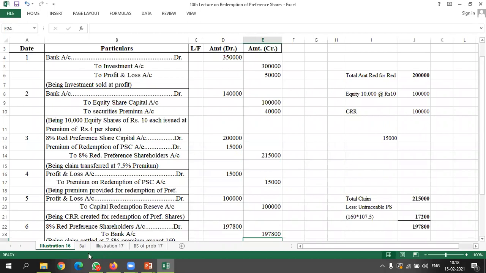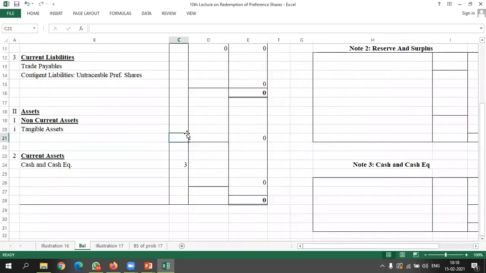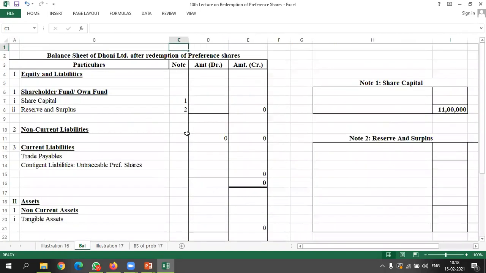Now we are going to see the balance sheet. In the balance sheet, we have two parts: equity and liabilities, and assets. So in equity and liabilities, first we have shareholders' funds. In that we have share capital and reserves and surpluses. So first of all, we will make note number 1 related to share capital.